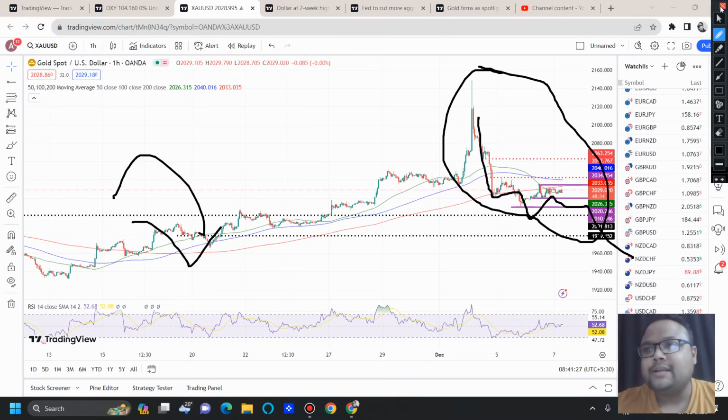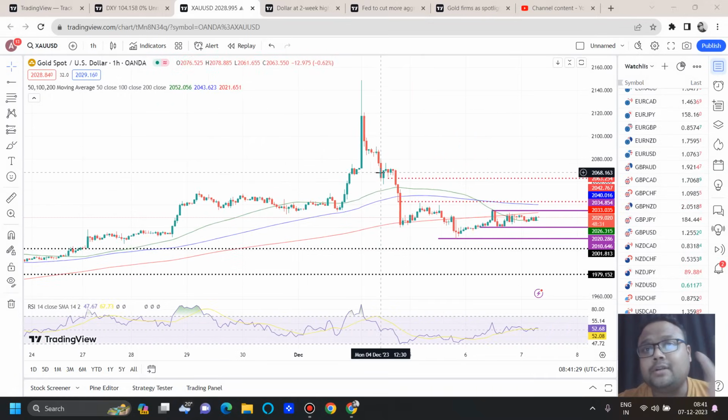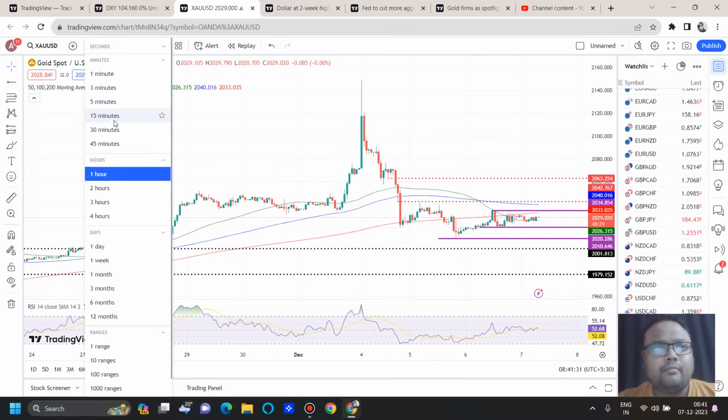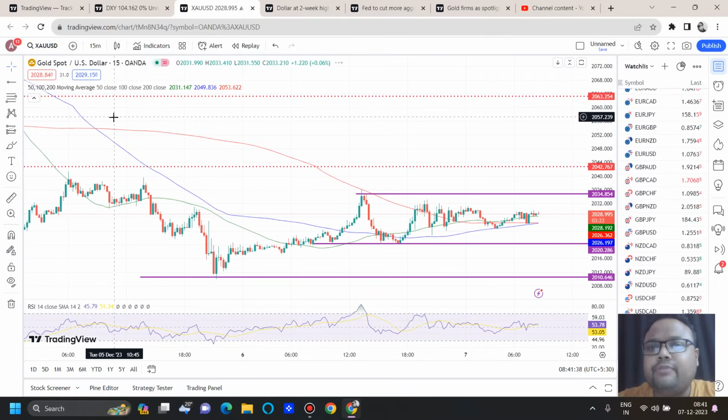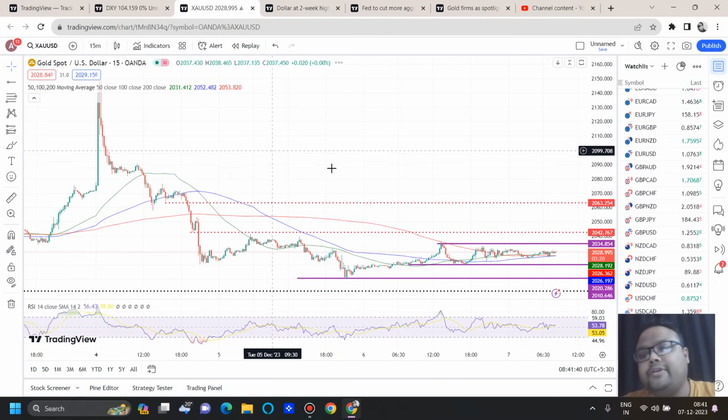So these are the trading opportunities that we have on the chart of gold. And if you are a kind of risk taker, if you can afford to take risk, then you can switch to the 15 minutes time frame for some additional trading opportunities.